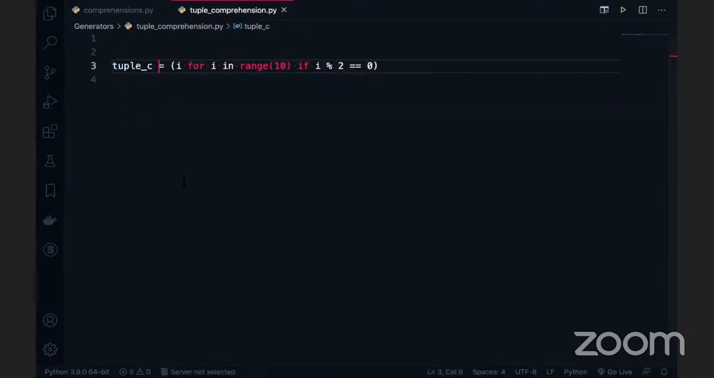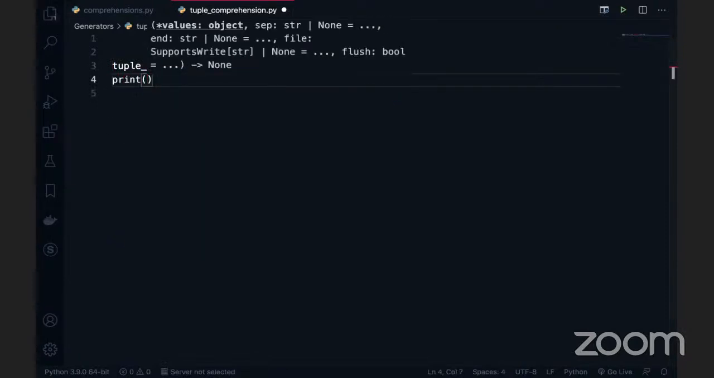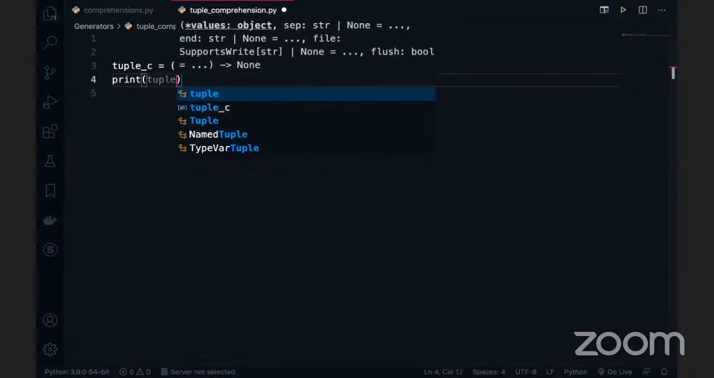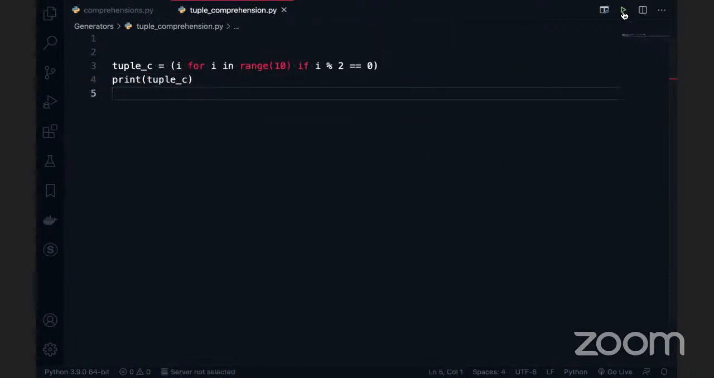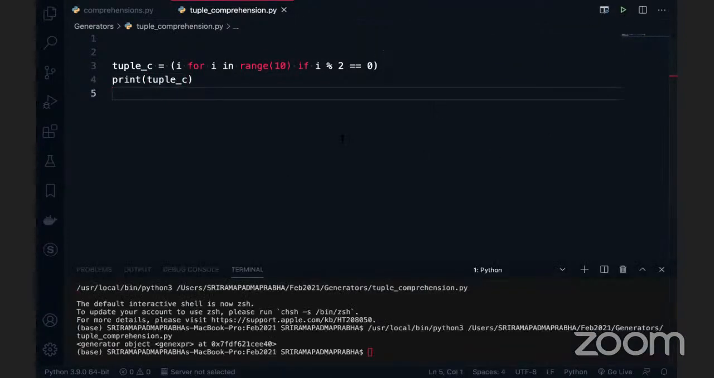Okay, tuple comprehension. Now I want to print this, print of tuple C, and we'll see what is happening in this case. Just go and execute this code. You will see that there is a generator. Cool. Did you know about this?